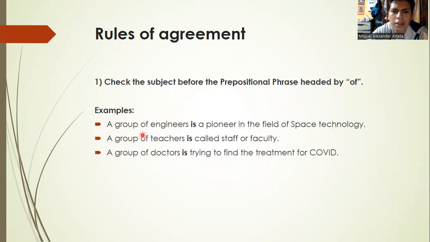When we are talking about this prepositional phrase, a group of, we have to use the verb in singular, like this. The next example is a group of teachers is called a staff or faculty. And the other example says a group of doctors is trying to find the treatment for COVID.